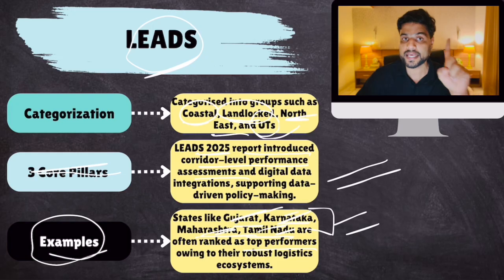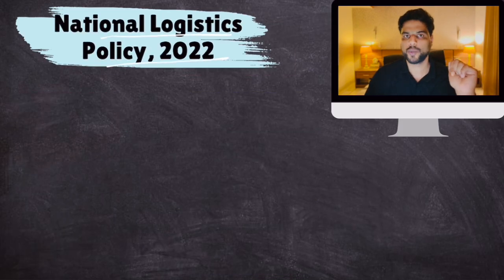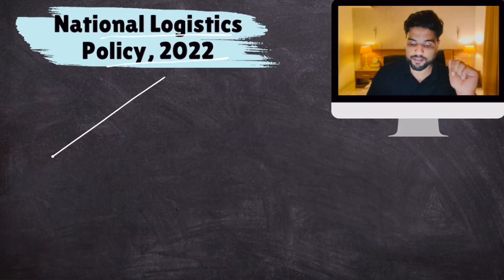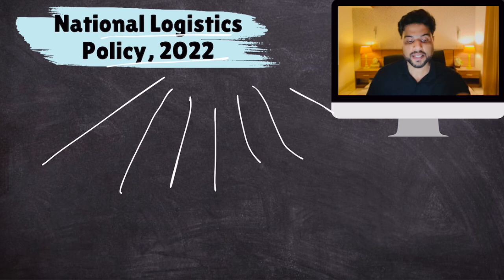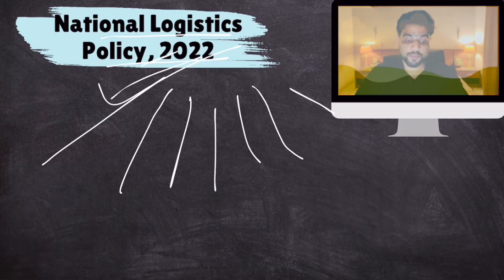But there is one important thing which is given in your notes. To improve logistics sector, Government of India launched National Logistics Policy 2022. Under National Logistics Policy, various initiatives were taken. Plus, there is another set of initiatives that the government has taken to improve logistics sector. All these government steps, including national logistics policy, are given in your notes. So please go through that, because they can definitely ask a question on national logistics policy, because government's key focus area is logistics sector. So do check that out. Do memorize it from the notes. It's very important.